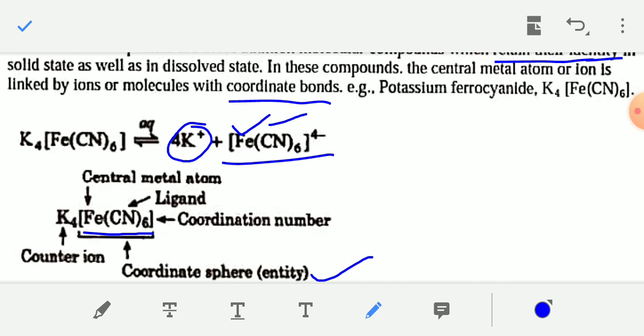Coordination compounds are also called complex compounds because they are formed by the combination of different types of atoms, more than 2 or 3 atoms. For example, in K4[Fe(CN)6], Fe is coordinated with 6 cyanide ions, or Fe is bonded with 6 cyanide ions. This is the coordination entity or complex entity.